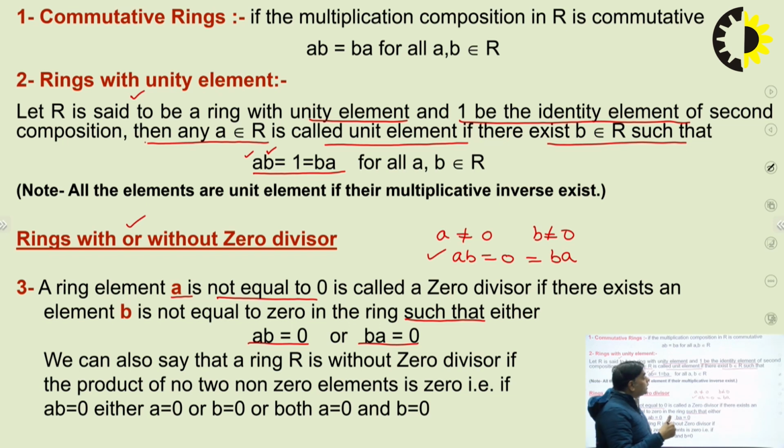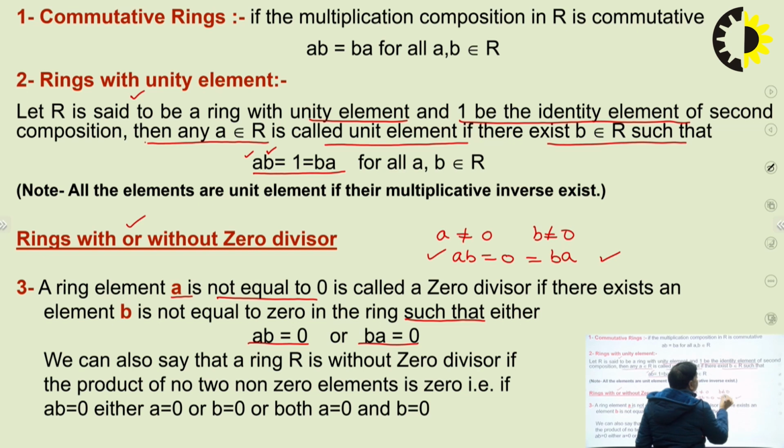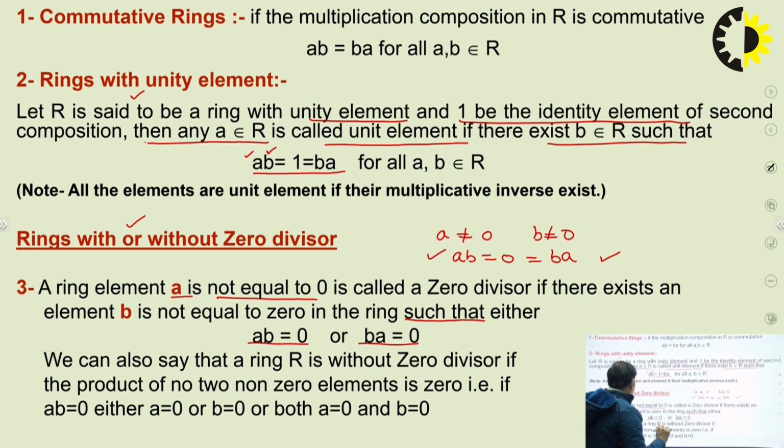So in such a case, this possibility exists that AB equals 0 when A is not equal to 0 and B is not equal to 0, when these two elements are not 0 but the product is 0. So we can say this is a ring with zero divisor. Now, when will we say a ring without zero divisor?